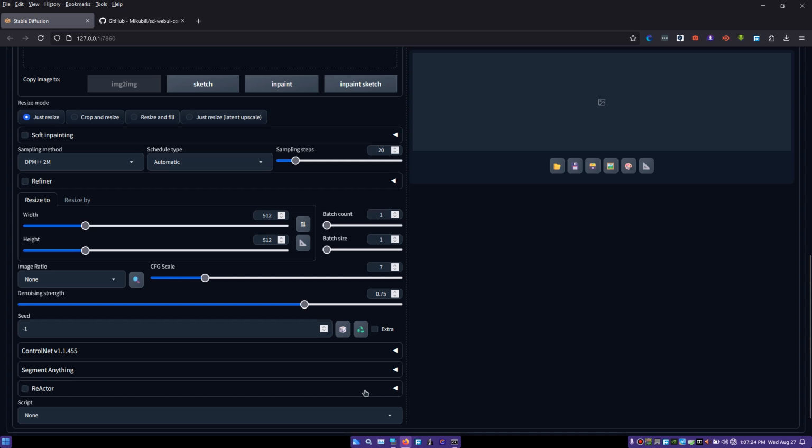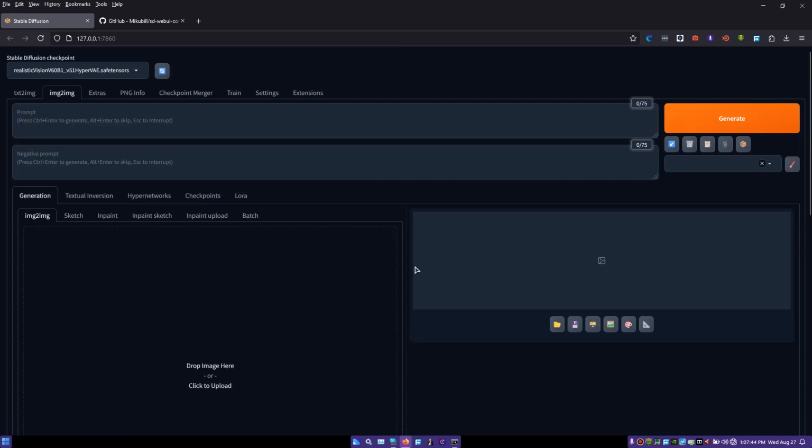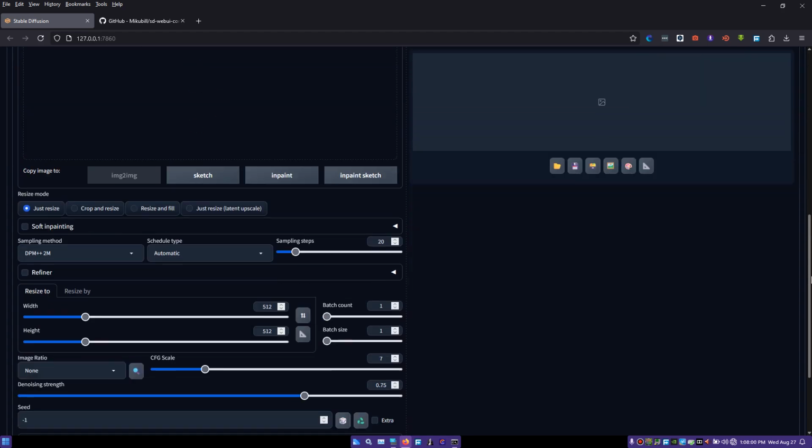You cannot install Roop because I think GitHub stopped Roop. It's not discontinued, they just stopped it. And I can't even get the application, which is separate from Stable Diffusion, because every time it wants to download the application from GitHub, it doesn't. So Roop is cut off from GitHub.